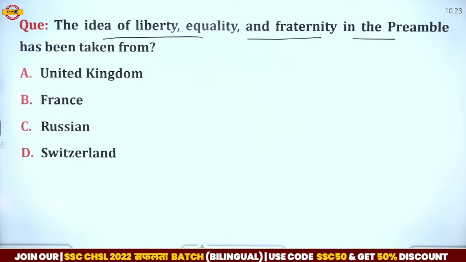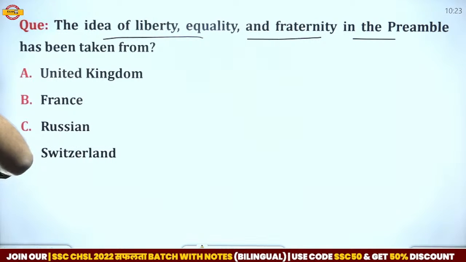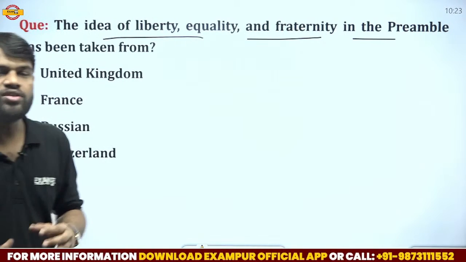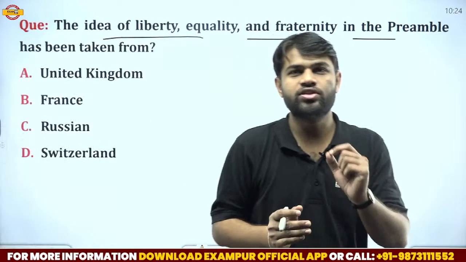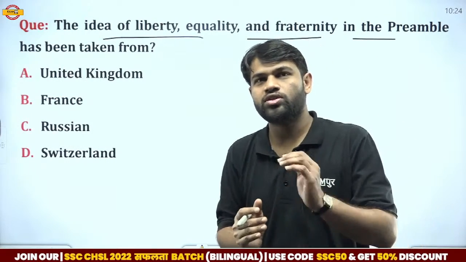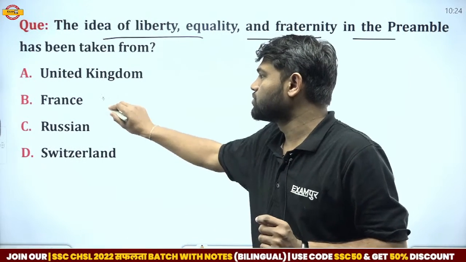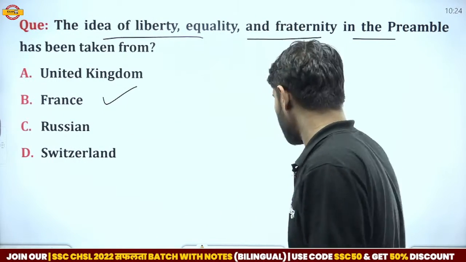Here we have some options: United Kingdom, France, Russia, and Switzerland. So guys, the concept of these three words originated from the French Revolution. That's why the correct answer is France.